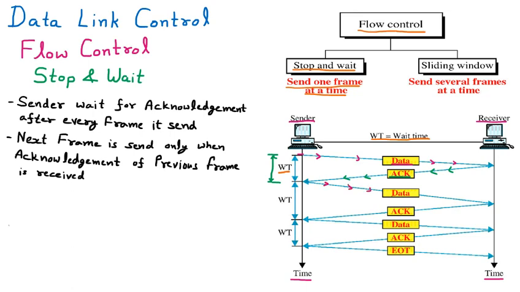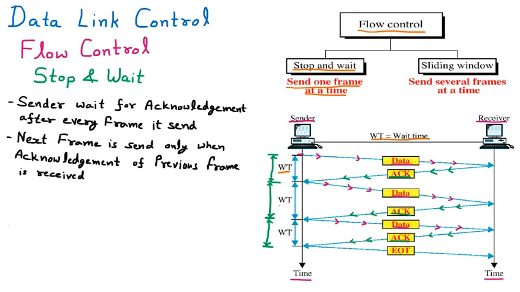The data packet goes to the receiver, and from the receiver side the positive acknowledgement comes. ACK is the positive acknowledgement, meaning I have received it. Again there is the waiting time. You can see that again the sender has to wait until the acknowledgement comes. Then the sender sends one more data packet, it goes to the receiver, and again the positive acknowledgement comes, and again the sender waits for that time. So this WT is nothing but the waiting time.